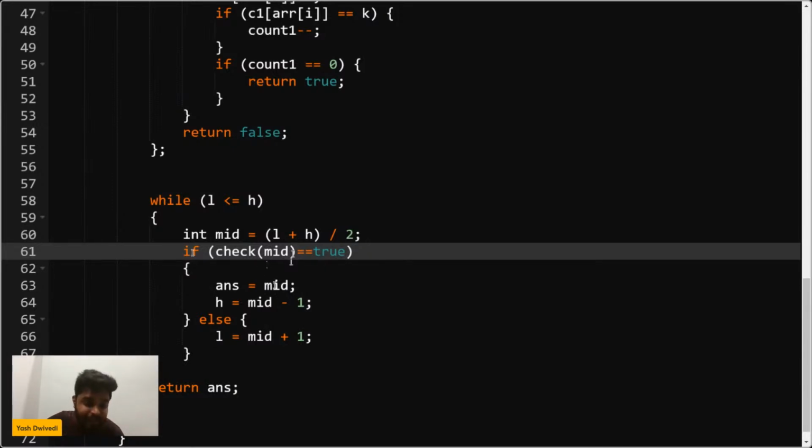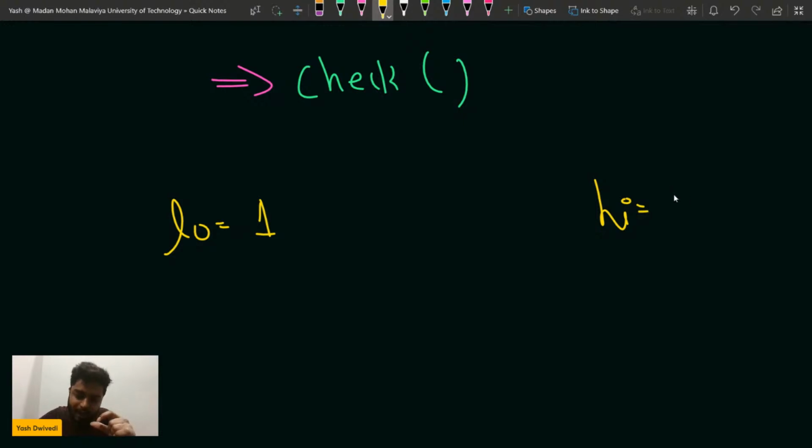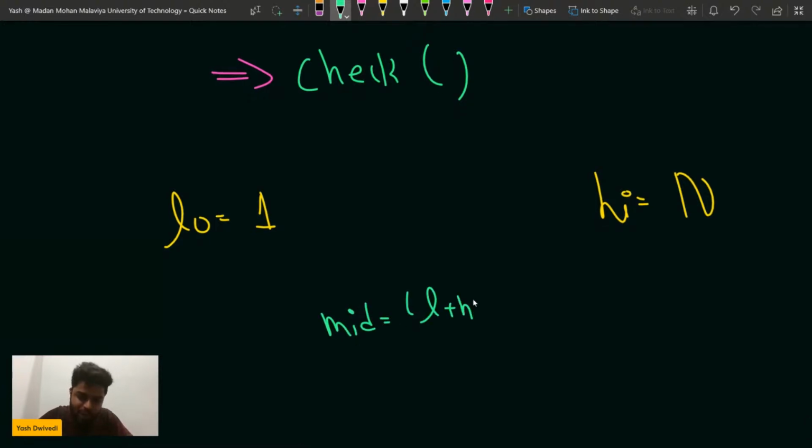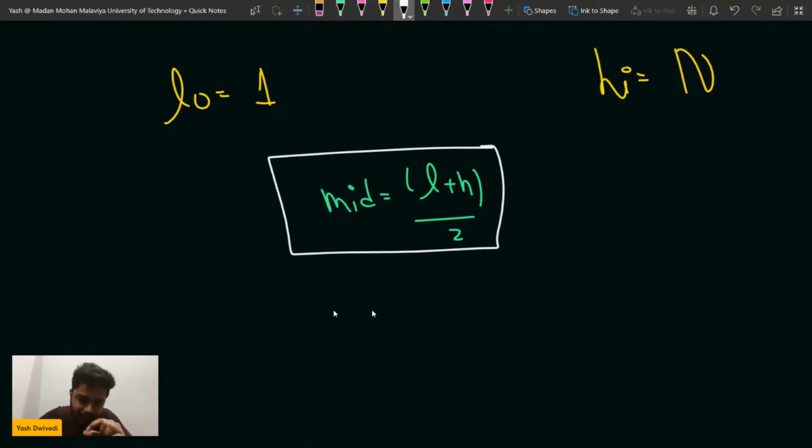So see, what I am checking is, is it possible? If I cut this much length, if I remove this much, mid, what is the lowest that I can remove? One. What is the highest that I can remove? I can say n, right? So I will have a mid. Mid will be (L plus R) by 2, you know that. So I will iterate through and I will check that by removing the mid length,